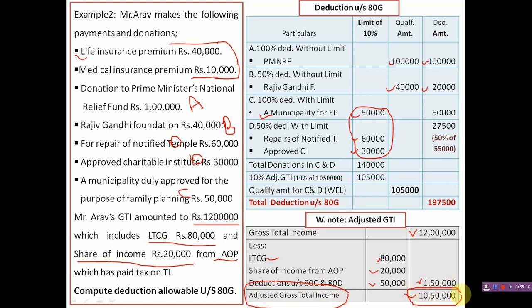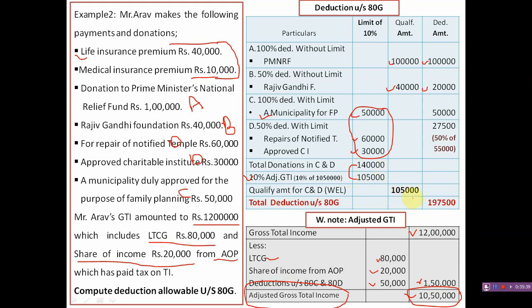This 10,50,000 is not the qualifying amount. 10% of this is to be taken. See here, 10% of adjusted gross total income, that is 10% of 10,50,000, is 1,05,000. It is the maximum qualifying amount. Of these two, whichever is less is the qualifying amount for items of C and D category.